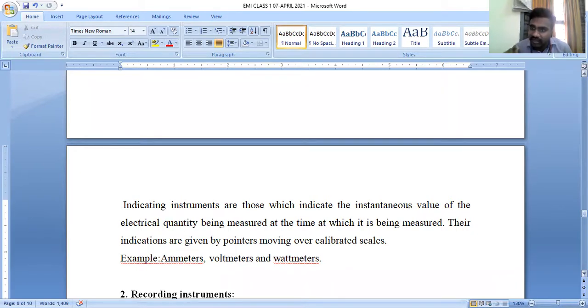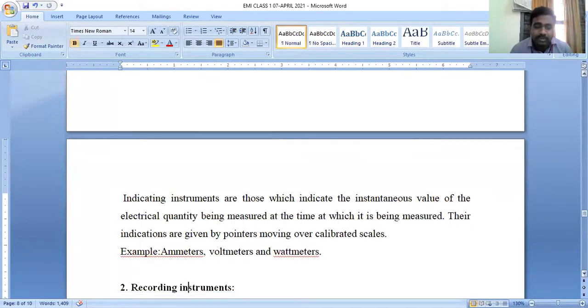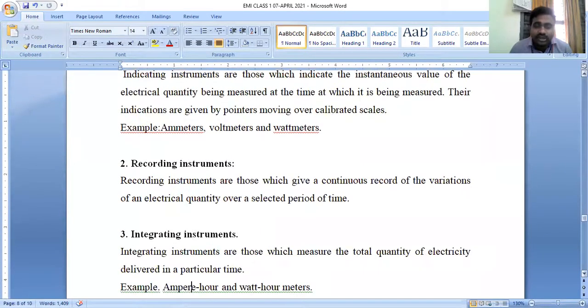That indicated value is nothing but the instantaneous value with respect to time, of an electrical quantity, maybe current or voltage or power. So the second type of classification is recording type instruments. Already we have seen the recording function previously. The recording type instruments are those which continuously record the value of an electrical quantity at an instant of time, at a specific period of time, or at a particular selection period of time.